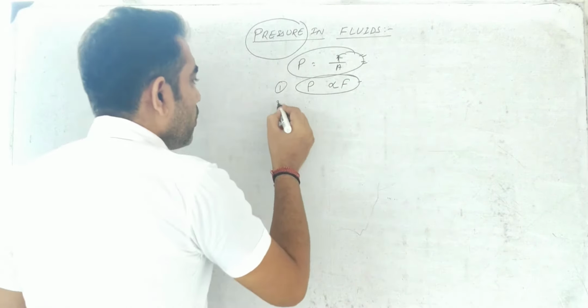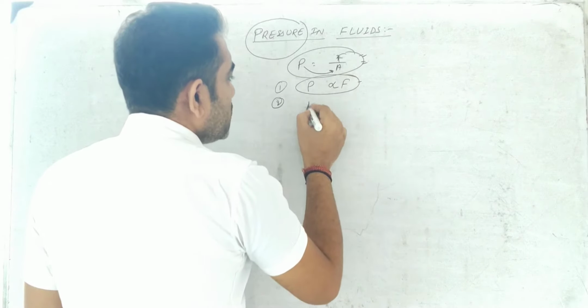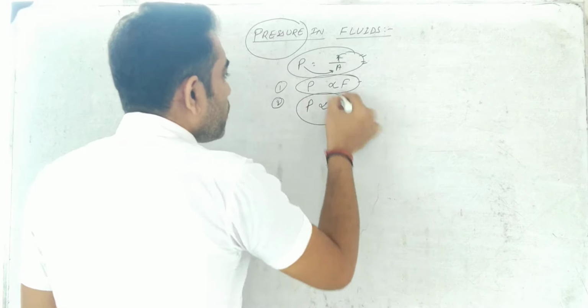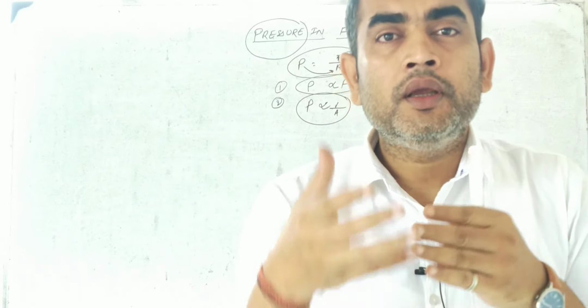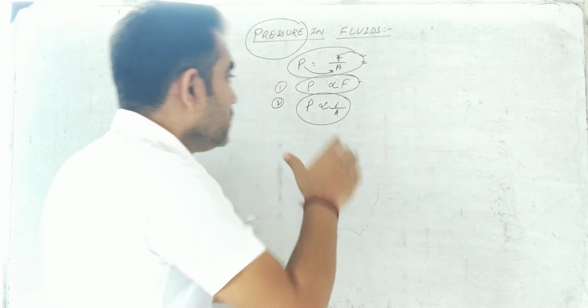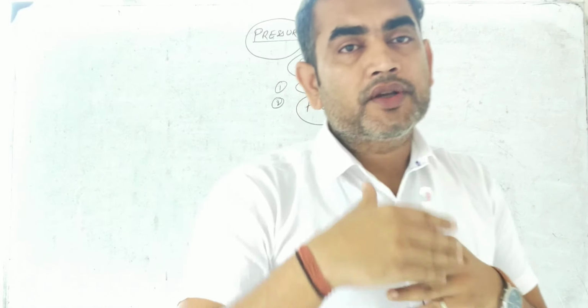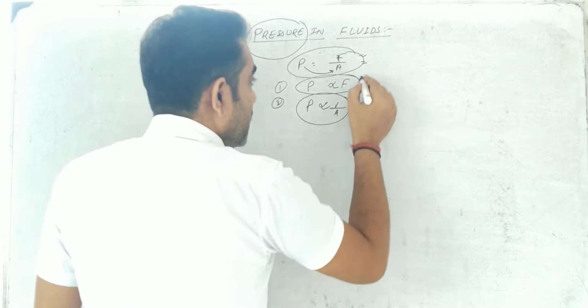And the second point on which pressure mostly depends is the area. Pressure is inversely proportional to the area of contact. That means if you increase the area of contact of an object, the pressure will reduce, and vice versa. If you reduce the area, the pressure will increase. There are lots of consequences and lots of examples related to it.